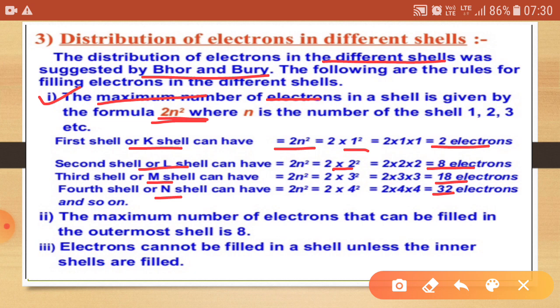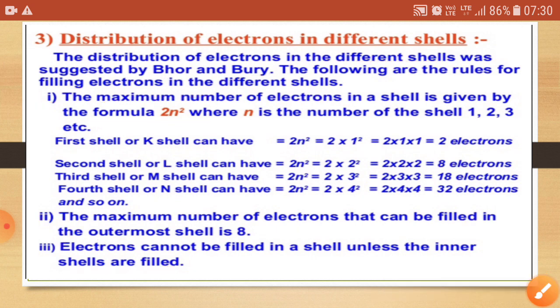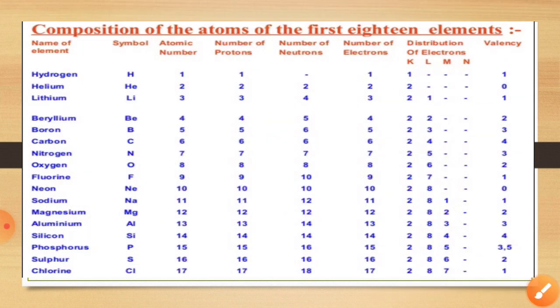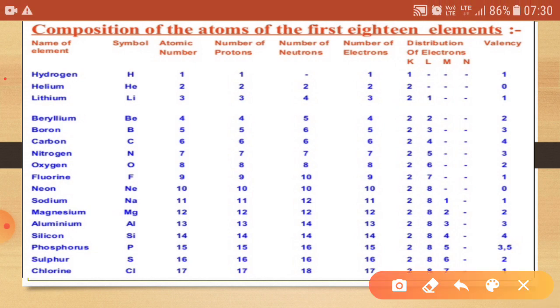And the second rule was, the maximum number of electrons that can be filled in the outermost shell is 8, and electrons cannot be filled in a shell unless the inner shells are filled. Now we will discuss the distribution of electrons in the first 18 elements.